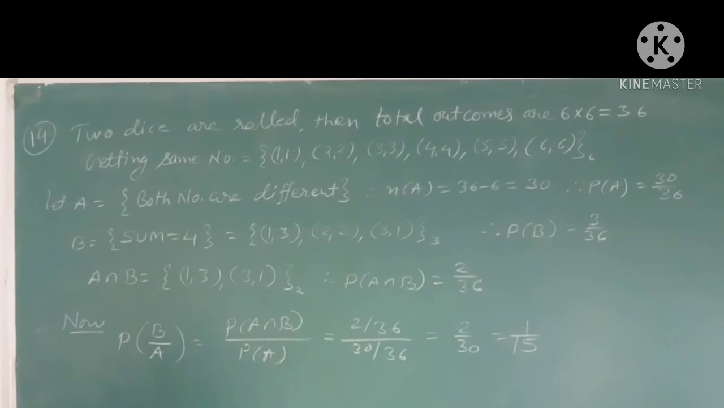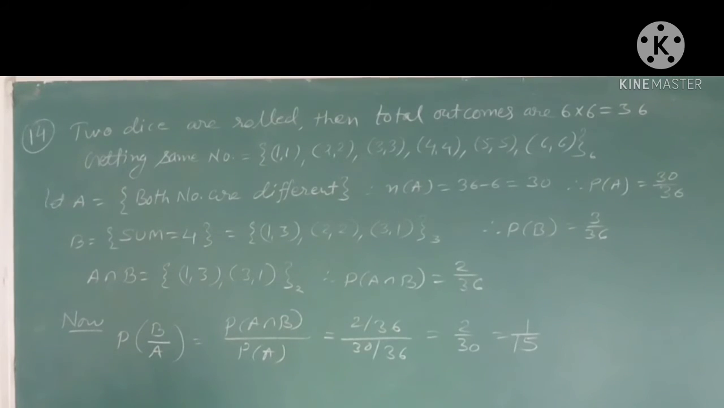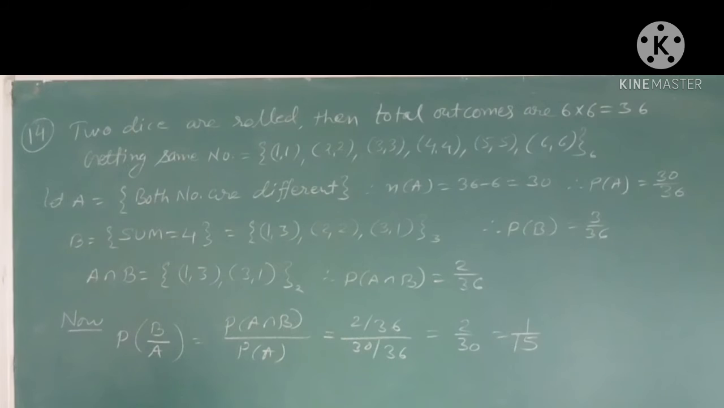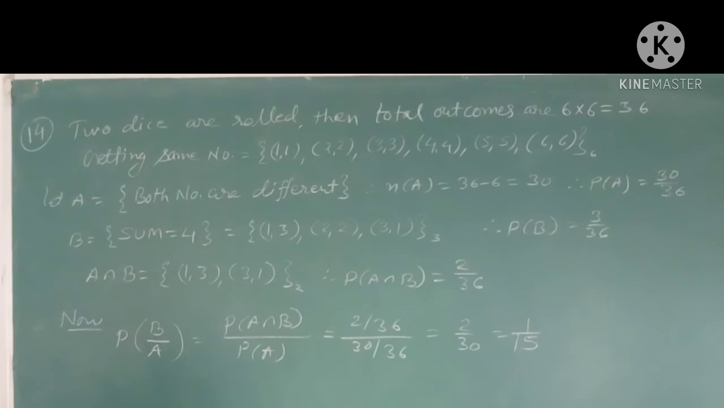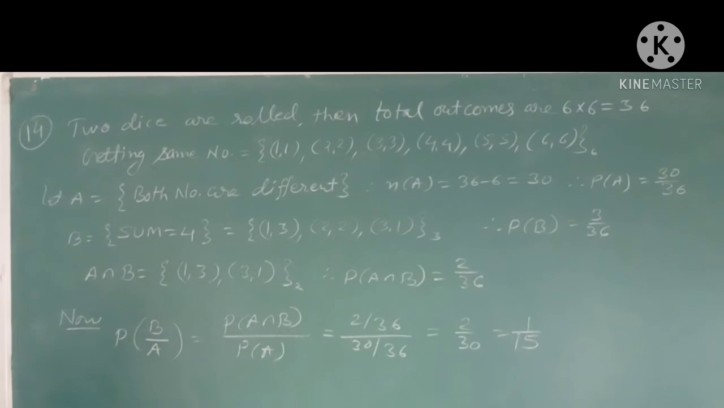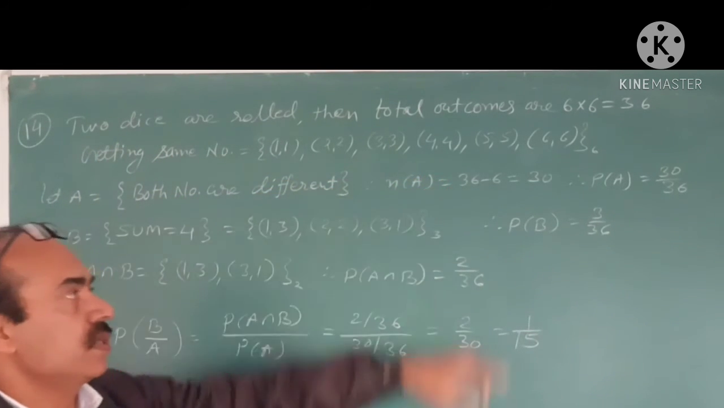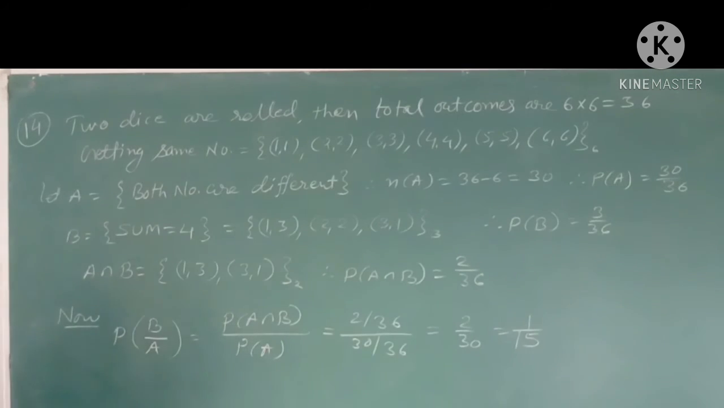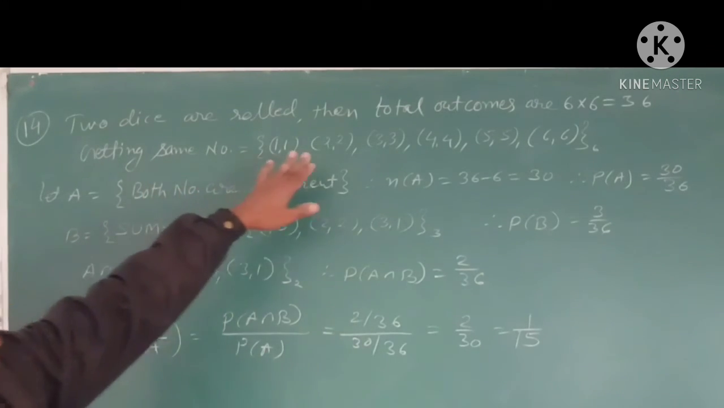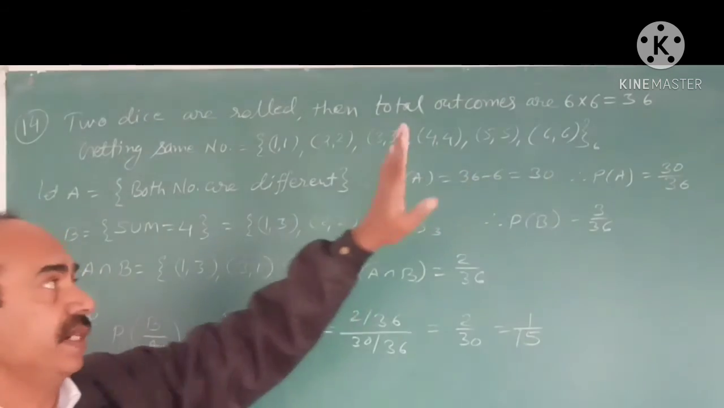In question number 14, given that two numbers appearing on throwing 2 dice are different, find the probability that the sum of the numbers on the dice is 4. When 2 dice are rolled, then total outcomes will be 6 into 6, 36. Getting the same number means 1 1, 2 2, 3 3, 4 4, 5 5 or 6 6. These are total 6 events.